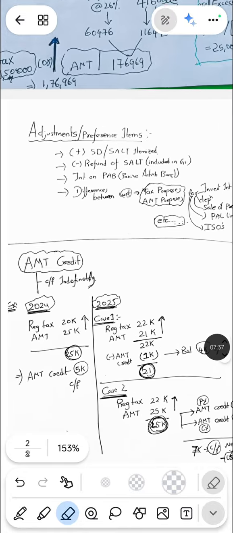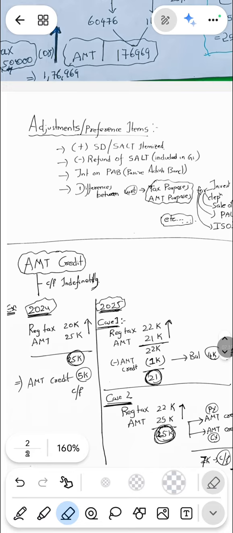So let me take this AMT credit. AMT credit we can carry forward indefinitely. In 2024, if regular tax is 20k and AMT tax is 25k, whichever is higher, 25k you will be paying. The excess that you are paying, 5k, is the AMT credit that you can use in the next year. In 2025, let us take two scenarios.